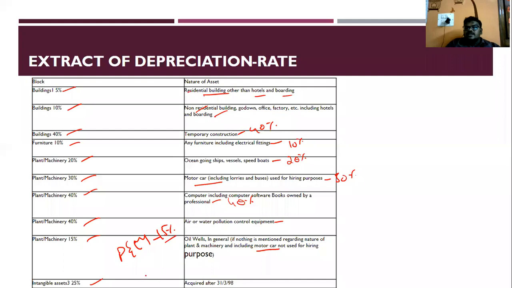Next is intangible assets, 25%. Most probably in the question itself they will mention the rate of depreciation. If it is not there, you just need to recall it based on the condition. In the earlier days there was depreciation up to 100% also. Now they have reduced the maximum depreciation to 40%.